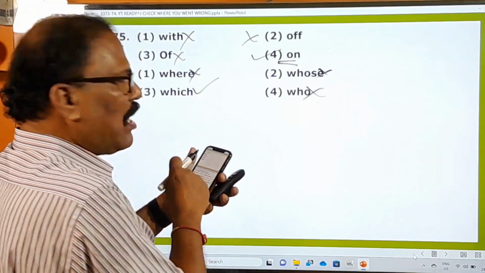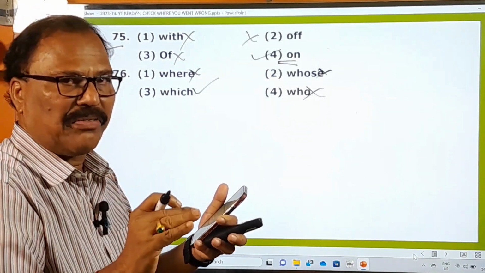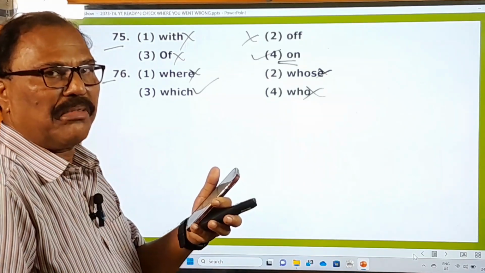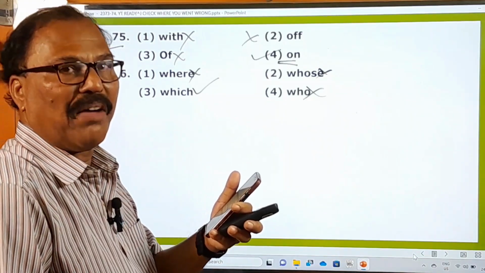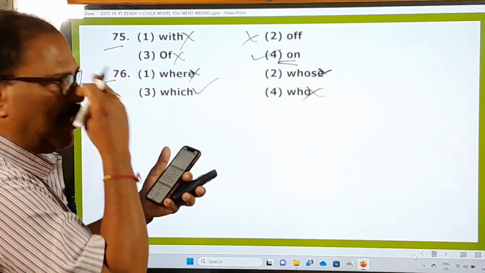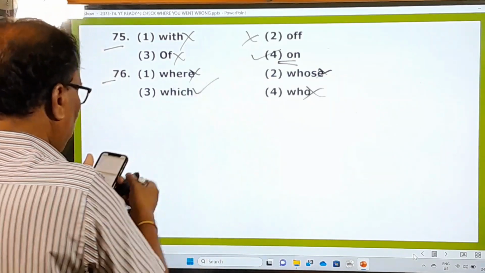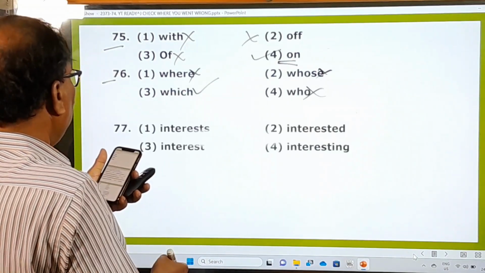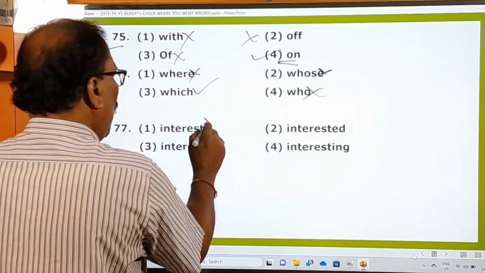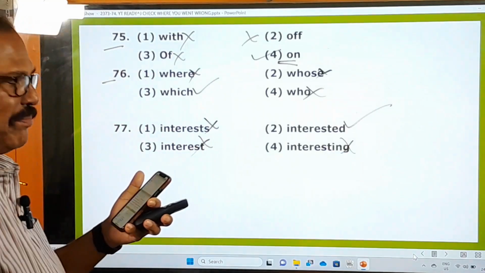nor dash. Here also one typographical mistake actually took place. I have removed that one. Or is given before nor. So you can see that in your question paper if you have it with you. Okay, I have dropped it. Small typographical mistakes, ignore them. Okay, nor dash in is there. What should be used in the 77th blank? Interest, no, interesting, no, only interested in.